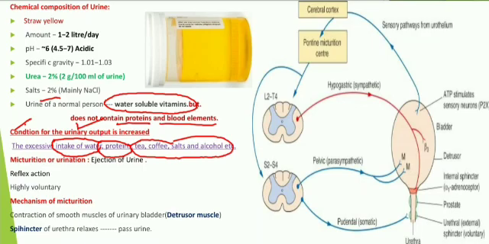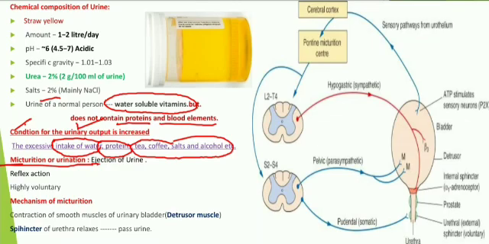And the next concept is micturition. What is micturition? Micturition is also known as urination, and urination means ejection of urine from the urinary bladder. It is a reflex action. It is highly voluntary in the case of adults. In the case of kids and children, it is involuntary. It is one important point you must remember.